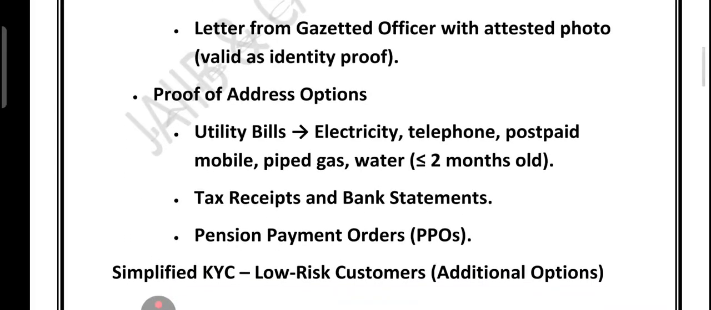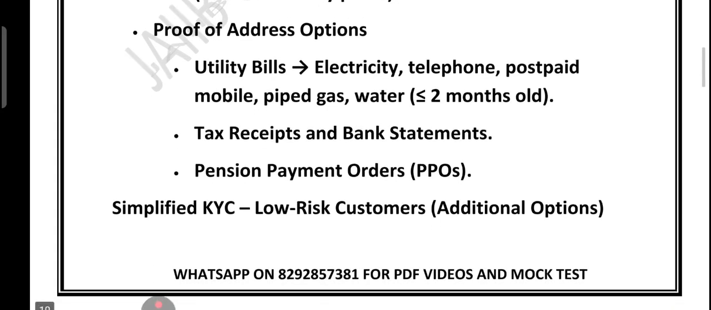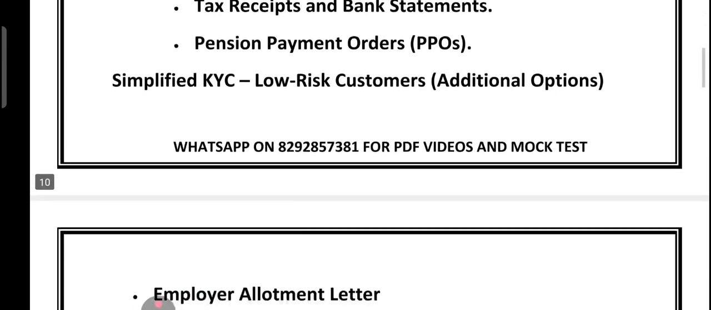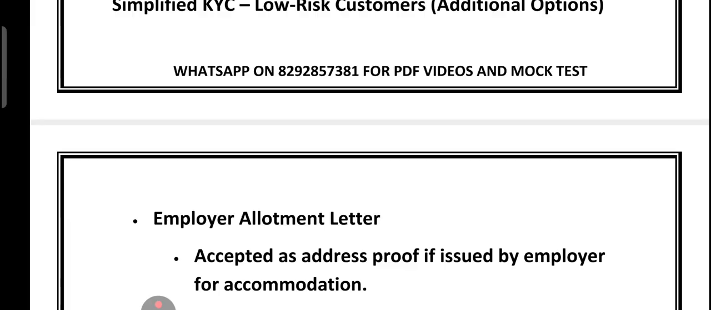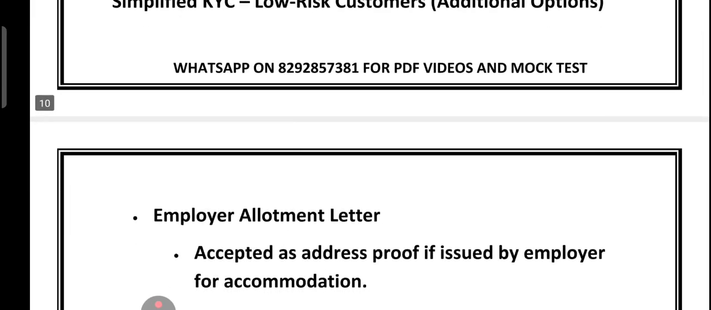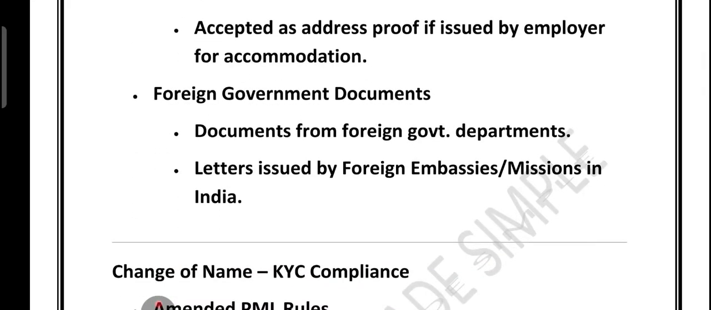Then we have the proof of address options, like utility bill such as electricity, telephone, postpaid mobile, pipe gas or water, but they should not be older than 2 months. Tax receipt or bank statement is another proof of address, or PPO, pension payment order, right? So in short, simplified KYC make it easier for low risk customer to open account while still ensuring proper identification and address verification. An additional option is that an employer allotment letter can be used as an address proof if it is issued for accommodation. Then foreign government documents are also accepted, including letter from foreign embassy or mission in India.